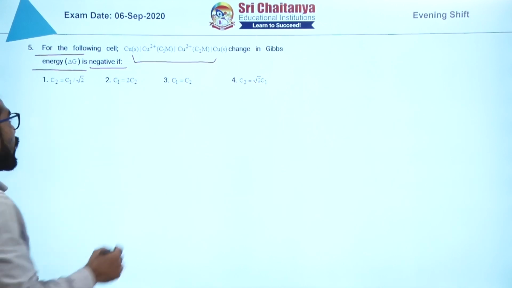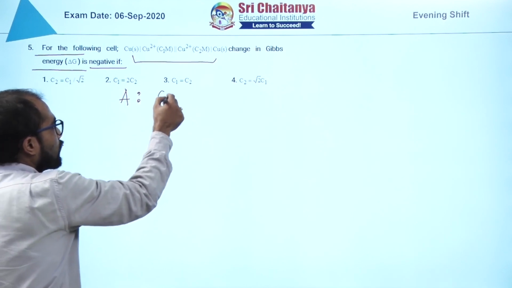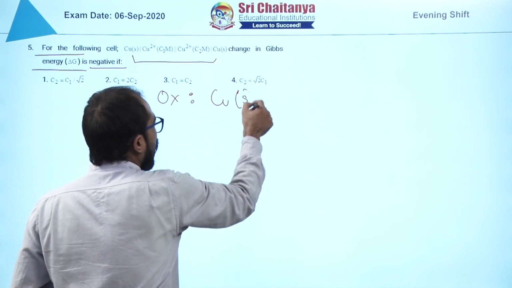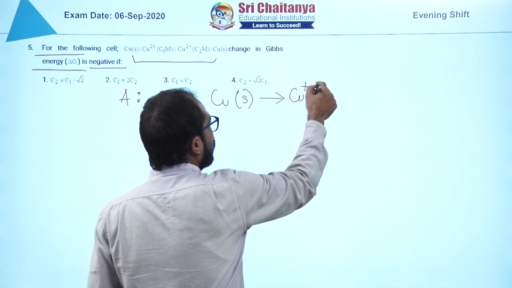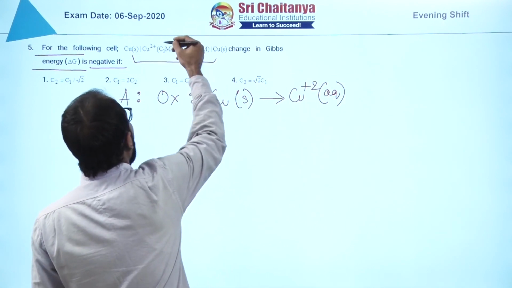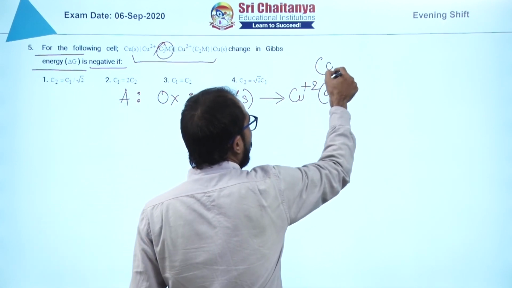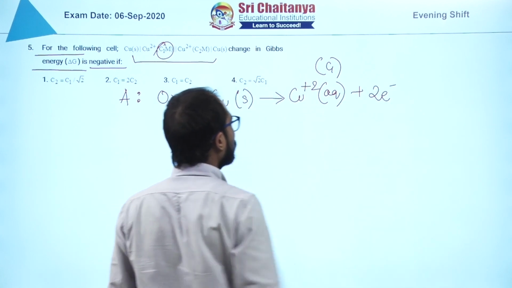So what is the oxidation process happening at anode? Copper solid getting converted into copper +2 aqueous, with concentration C1 within the bracket, +2 electrons.